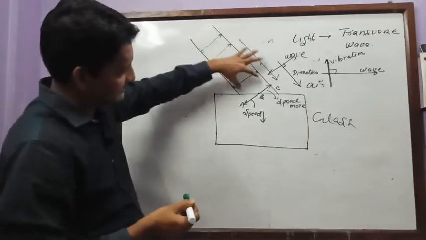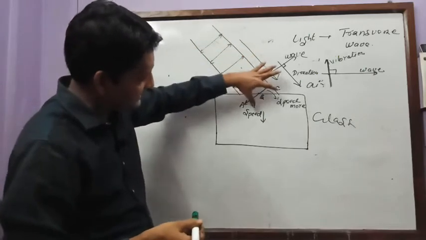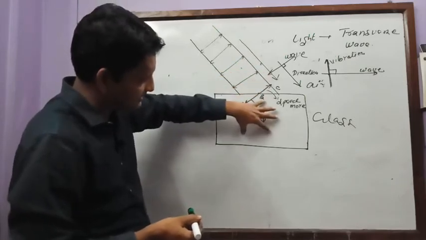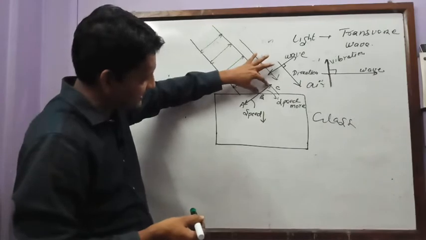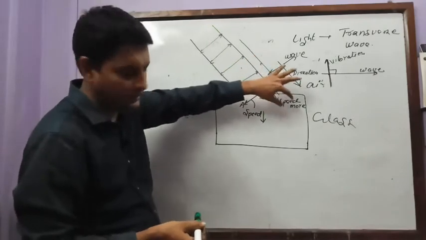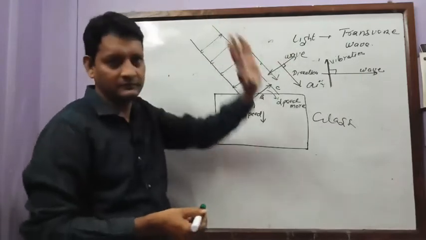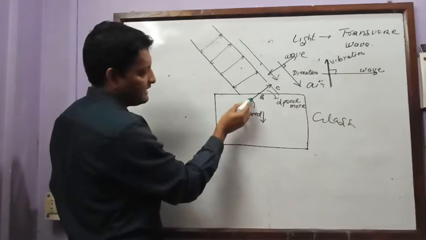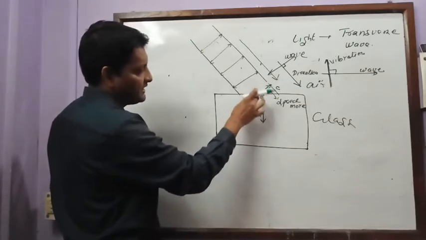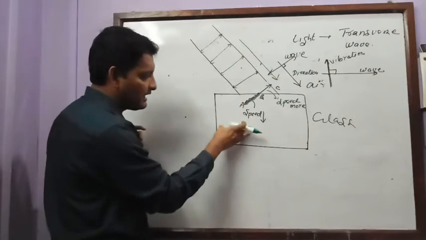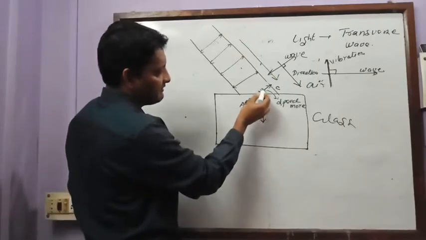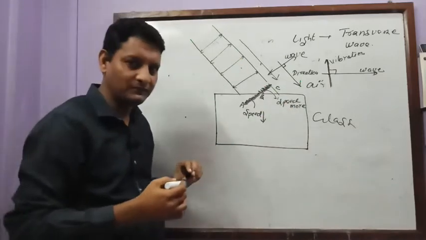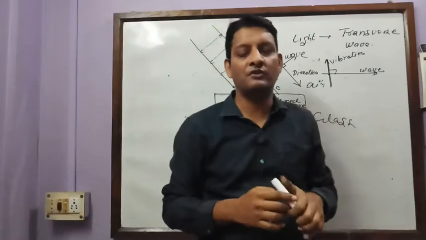This entire wave is traveling with the same speed, but this part AB is traveling with less speed because it has entered into the glass medium, and this other part of the wave has more speed because it is still in the air. Am I right or wrong? So here I will explain one principle of physics.